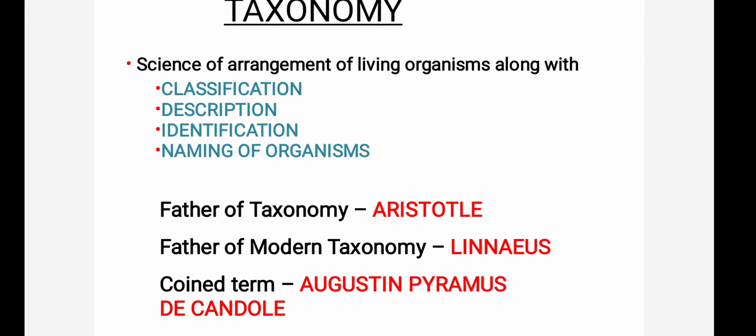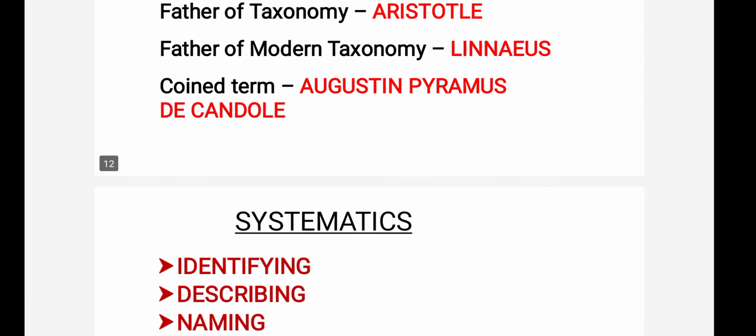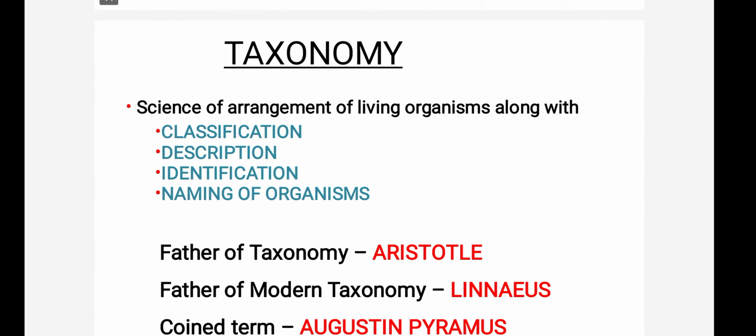In classification, there are two terms, taxonomy and systematics. What is taxonomy and what is systematics? First, taxonomy. Taxonomy is the science of arrangement of living organisms along with classification, description, identification, and naming of organisms. Okay. So taxonomy is nothing but arrangement of organisms.